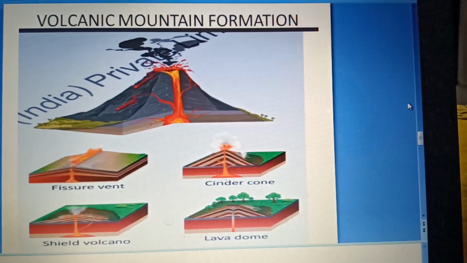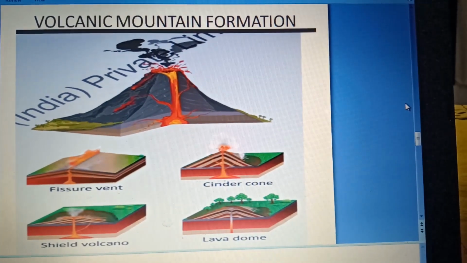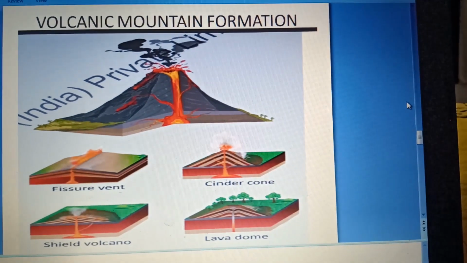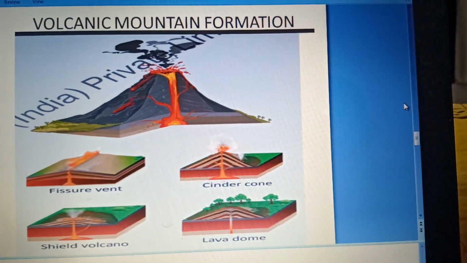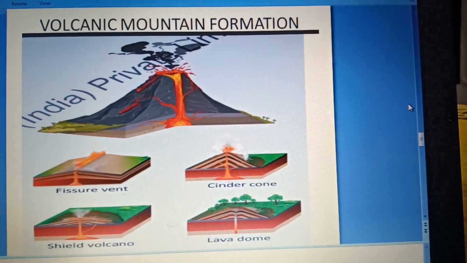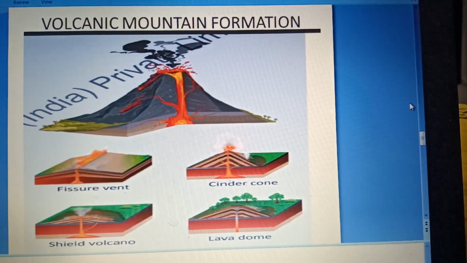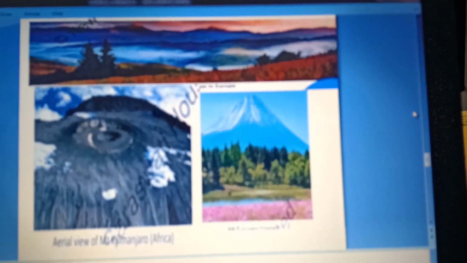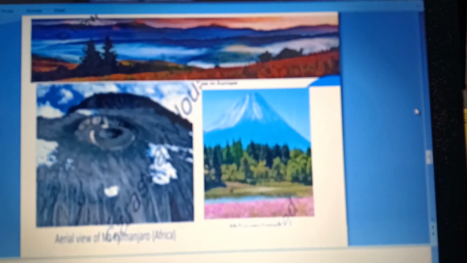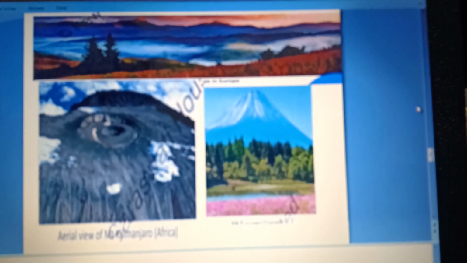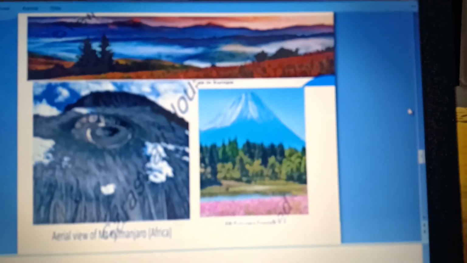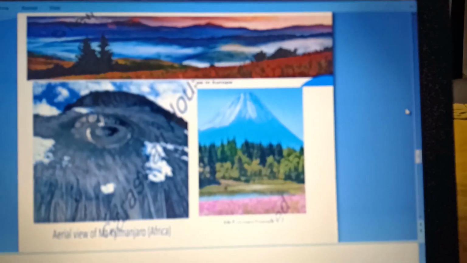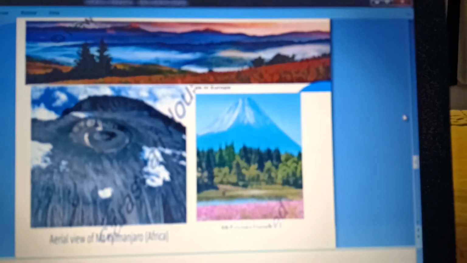This is a pictorial example of volcanic mountain formation. This is how volcanic mountains are formed. This is the fissure vent. You can see the cinder cone, lava dome, shield volcano. Next, this is another picture related to the volcanic mountain, the aerial view of Mount Kilimanjaro. Then we have the Mount Pine in Europe, and see, it's there on the screen.